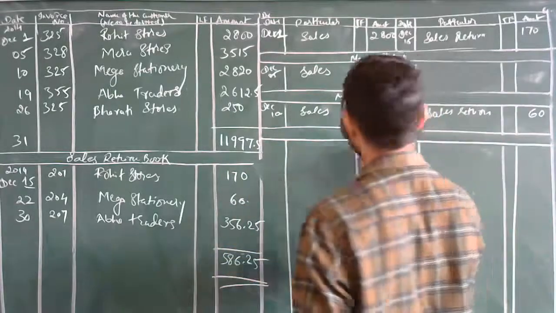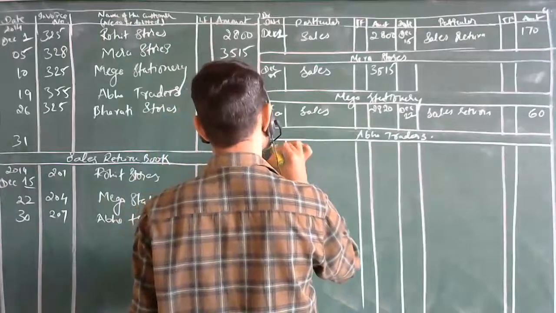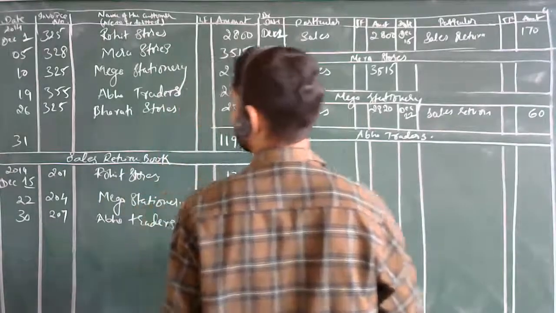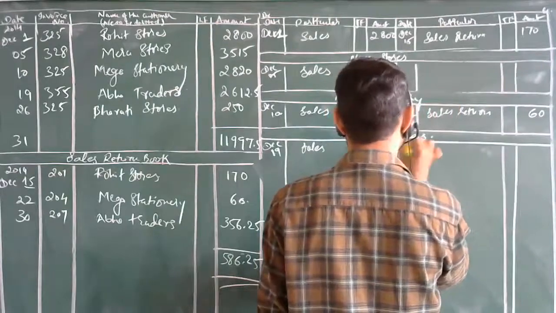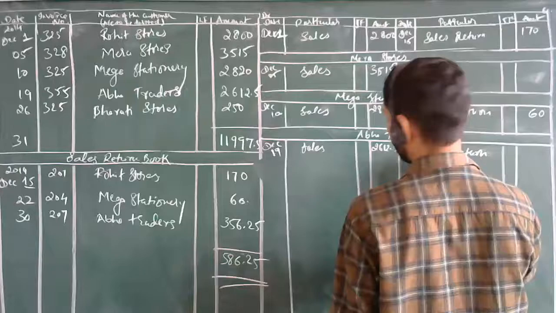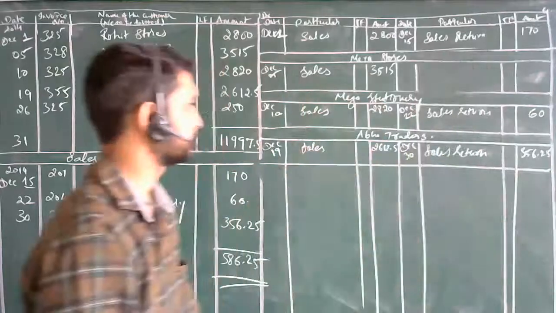Next is Abba Traders account. What have they done on December 19th? Sir, December 19th sales. Sales is how much? The amount is 2,375. Again sales return is also there, December 30. The amount is 356.25. So even this transaction gets completed.